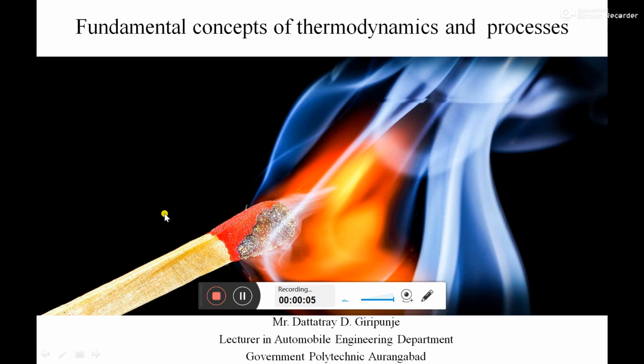Today in this lecture we're supposed to start with our new subject, that is mechanics of thermal system. Basically this subject mainly consists of six chapters, and those six chapters are divided into three types. The first type is nothing but the concept or fundamental of thermodynamics. The second type is thermodynamics behind work producing devices, and the third type is nothing but the thermodynamics behind work absorbing devices.